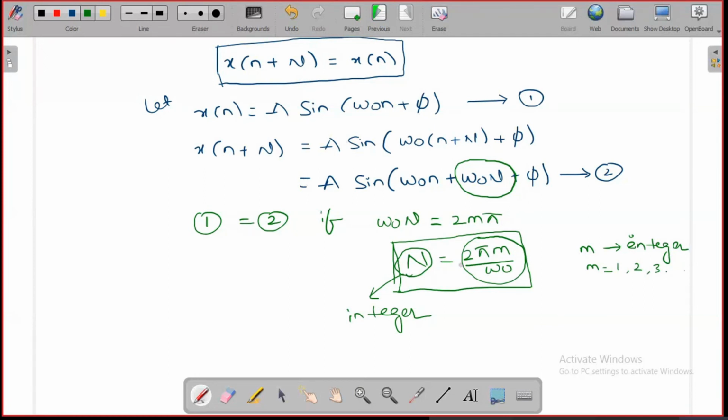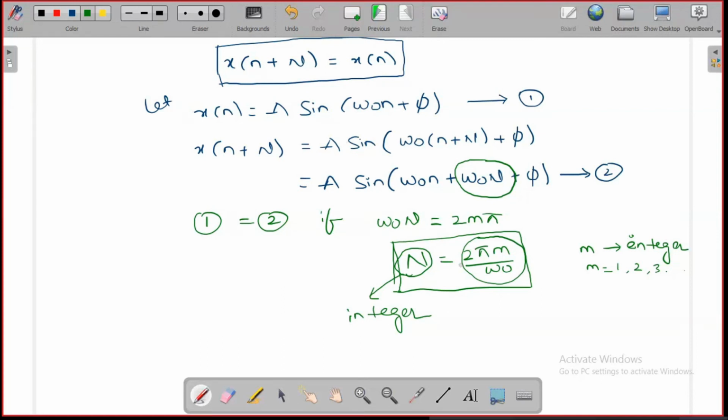Substitute the m value starting from 1. Check whether you are getting capital N as an integer or not. Then m value 2, m value 3, m value 4, like that. So in case it is not possible to get capital N as an integer for any m from 1 to infinity, then you can say that particular signal is aperiodic.